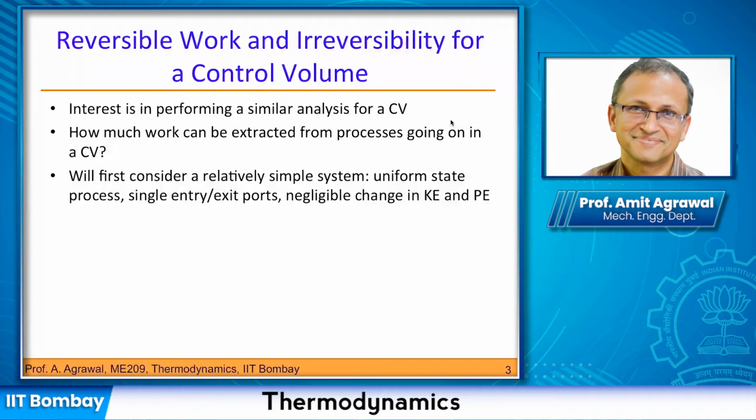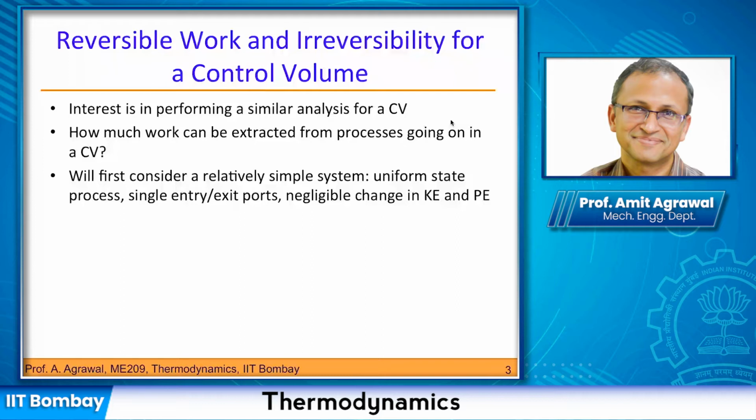Let me tell you, this is one topic where I have spent hours and hours preparing these few slides, because if you look at various sources, they give you so many different confusing things. So we will start off with a relatively simple case, and once this case is understood, we will generalize it.